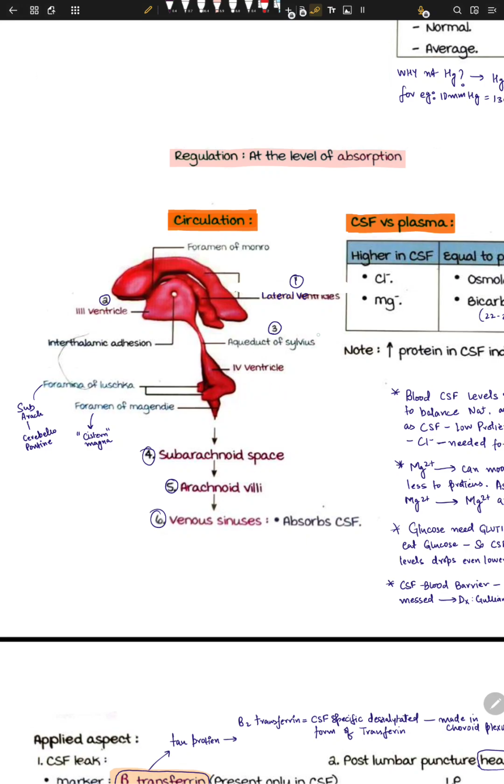So from the aqueduct of Sylvius, the CSF goes to the fourth ventricle, and from the fourth it goes to the subarachnoid space. Now, between the fourth ventricle and the subarachnoid space, we have two foramina, Luschka and Magendie. So Luschka drains the CSF to the subarachnoid space, which then goes to the cerebellopontine cistern, and the Magendie drains into the cisterna magna.